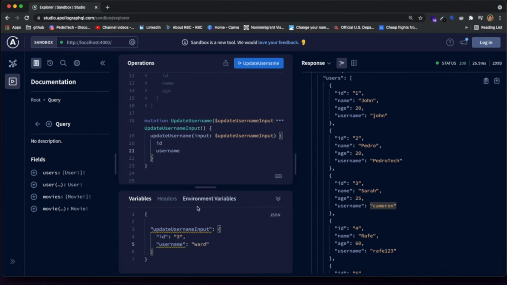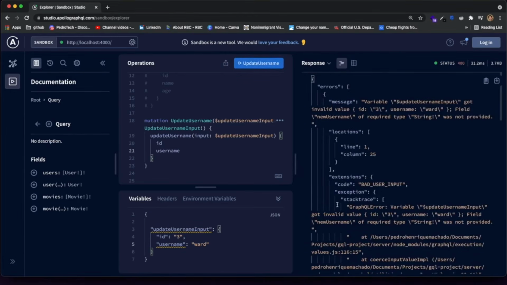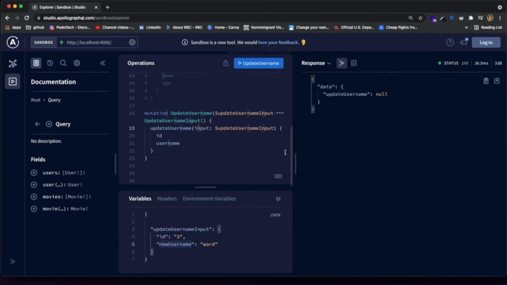So this is the data we're passing. Let's try to run it. It actually didn't work because it said that the field new username required, oh, I called it new username, not username. So I need to say new username, like this. And now that we have the correct name for this variable over here, let me just click on update username, and it doesn't seem to work, which is kind of weird.